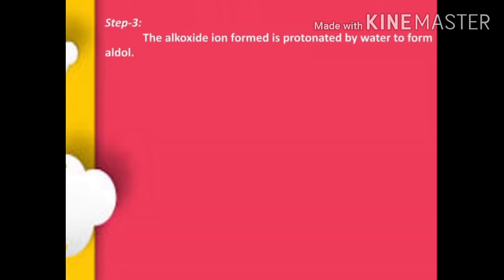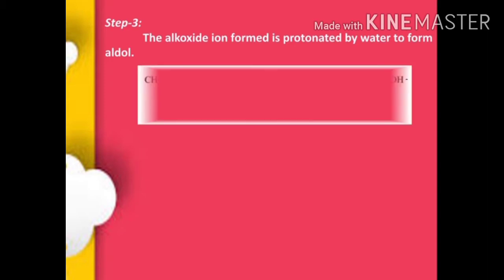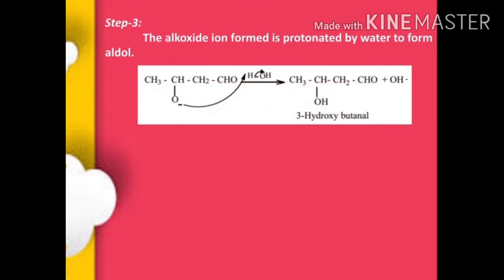Step 3. The alkoxide ion is protonated by water to form aldol. Aldol means the compound is containing alcoholic group as well as carbonyl group. Here we are taking 2 moles of acetaldehyde involved in aldol condensation reaction. In the presence of base, product is 3-hydroxybutanal. This 3-hydroxybutanal contains alcoholic group as well as aldehydic group.